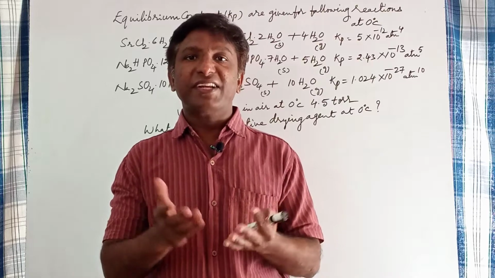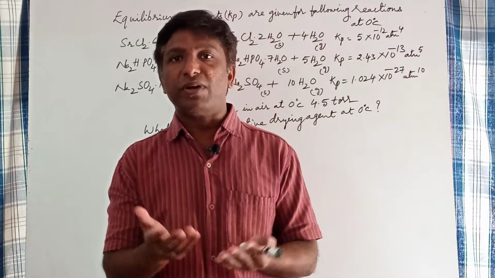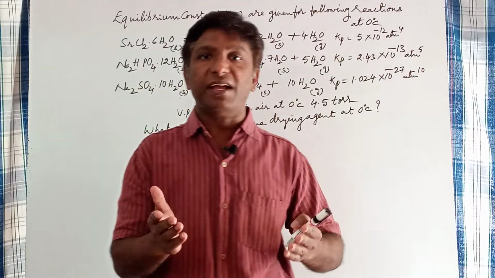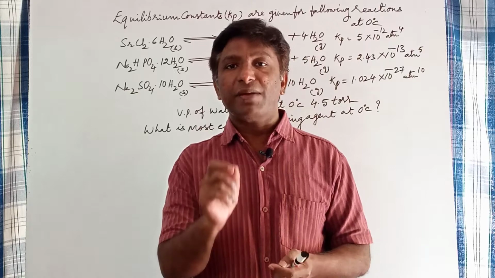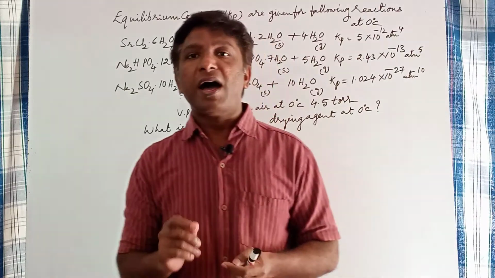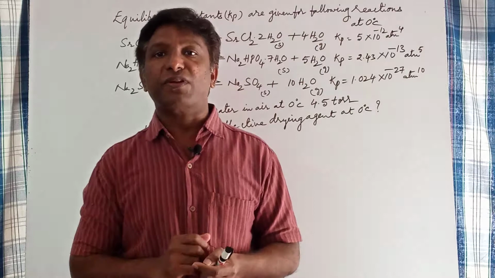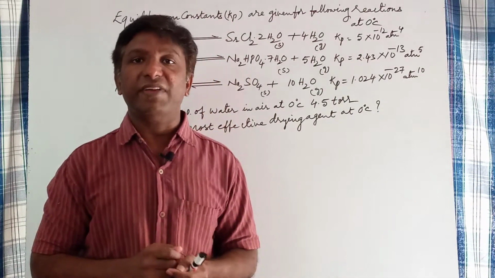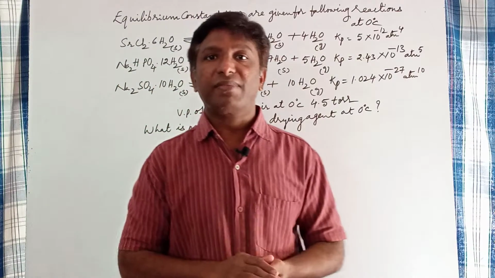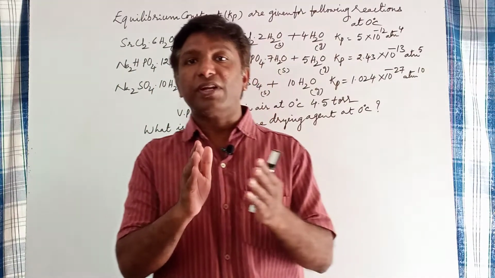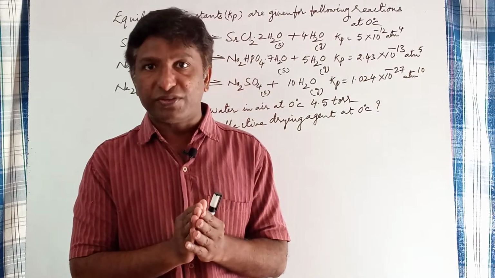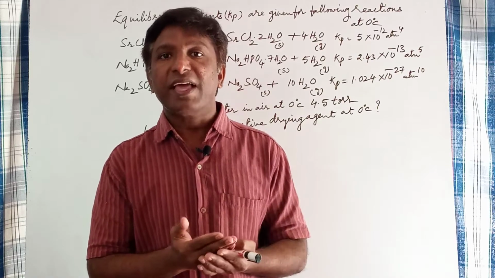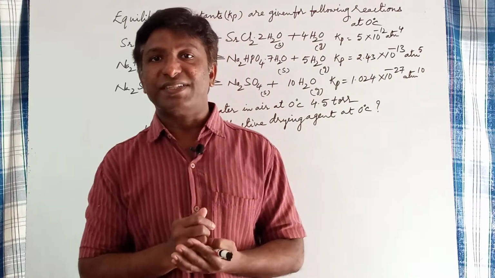So when hydrated salts are exposed to atmospheric air, they lose water molecules either completely or partially. This phenomenon is called efflorescence, and those substances are called efflorescents. Here, equilibria of this kind involving hydrated salts are given. Then the formula unit of the salts having more number of water molecules can lose water molecules when exposed to atmospheric air. Hence they act as efflorescents.